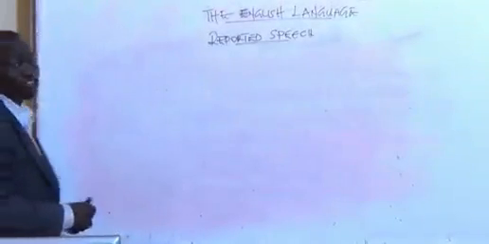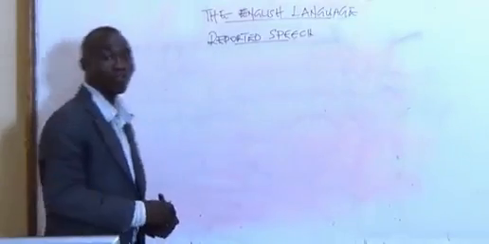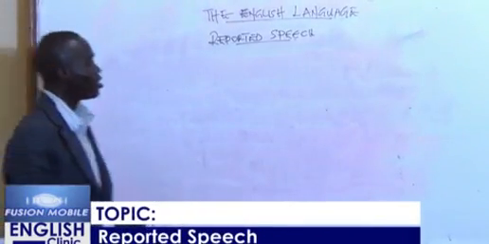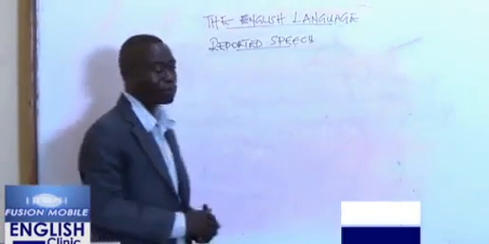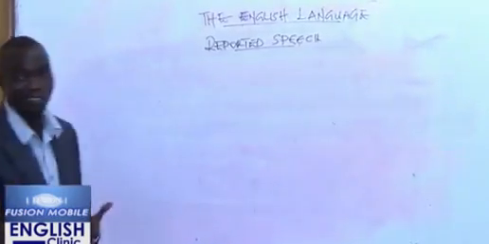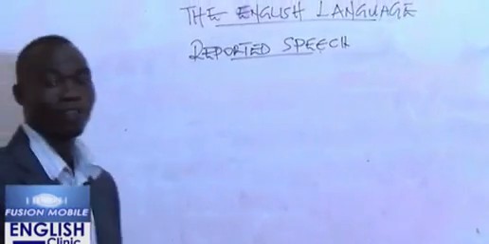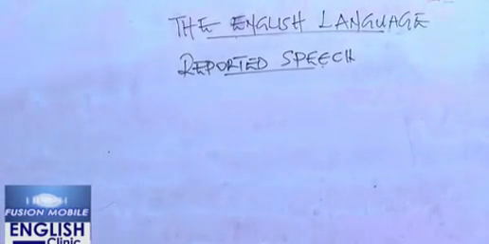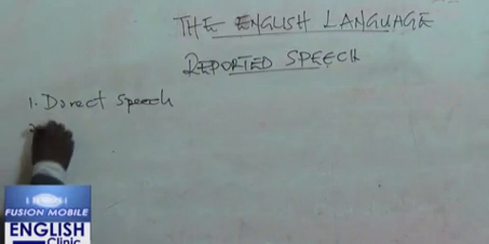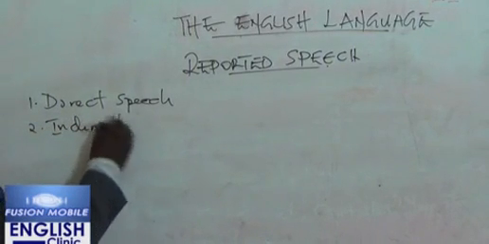In this part of the lecture, we are going to talk about reported speech. Now, what is reported speech all about? Reported speech is about reporting something that was said at a previous time. But before we go into the details, we need to explain two concepts. The first one is direct speech, while the second is indirect speech.